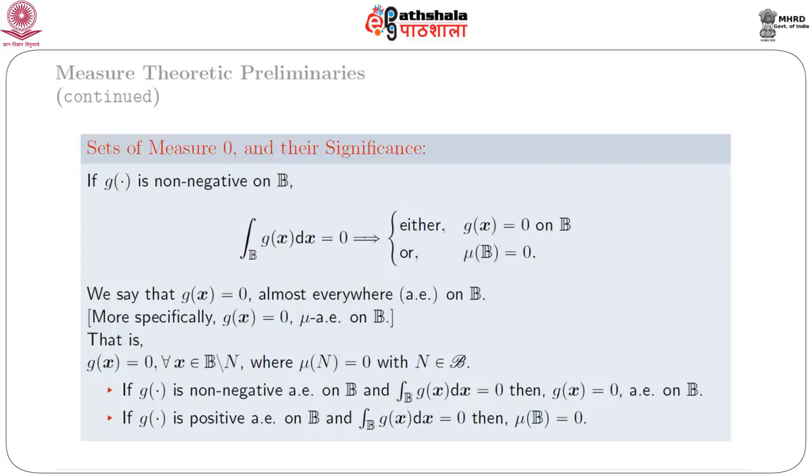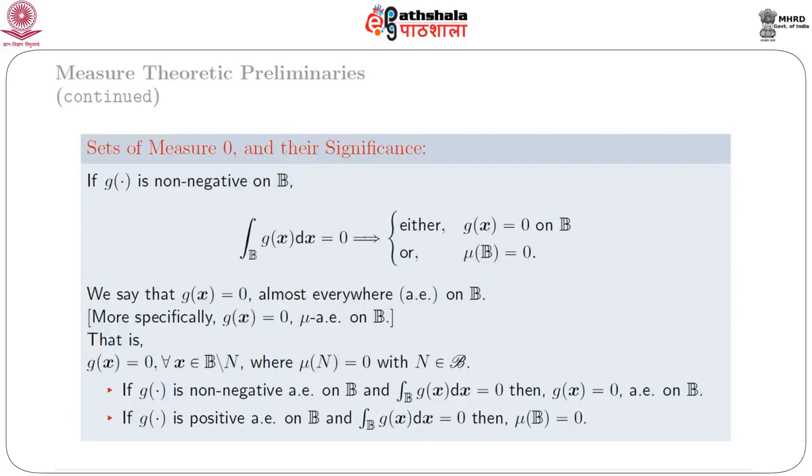We say that g(x) is equal to 0 almost everywhere on B. More specifically, g(x) is equal to 0 mu almost everywhere on B. That is, g(x) is equal to 0 for all x belonging to B minus N, where mu(N) is equal to 0 with N belonging to script B. That means the function g(x) is 0 for almost all x except some set N in which the measure of the set N is equal to 0.